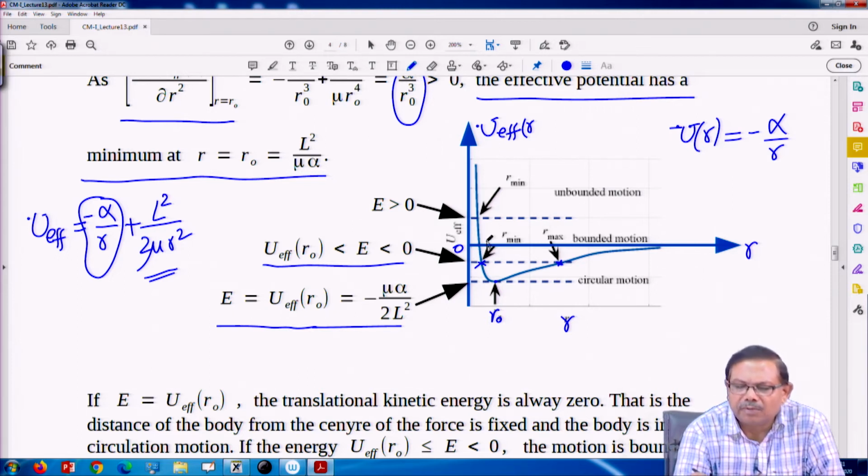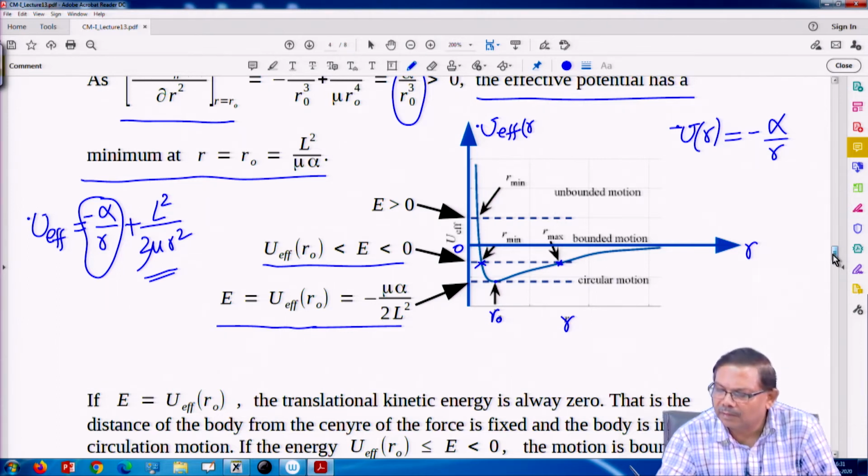So, those orbits are open orbits. They come very close, may hit also, and if it survives, then it will go back. So, these kinds of motions are unbounded, and for positive energy, the orbits or paths are hyperbolic.